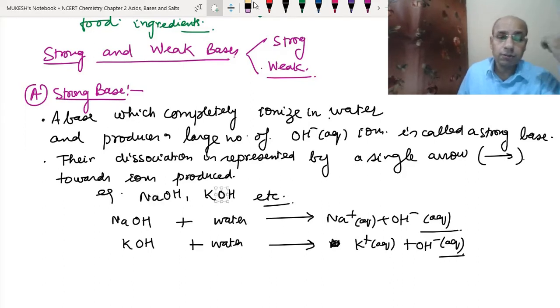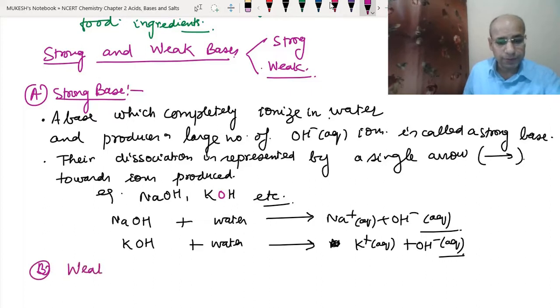Now in the same way we can describe the weak base. What is a weak base?